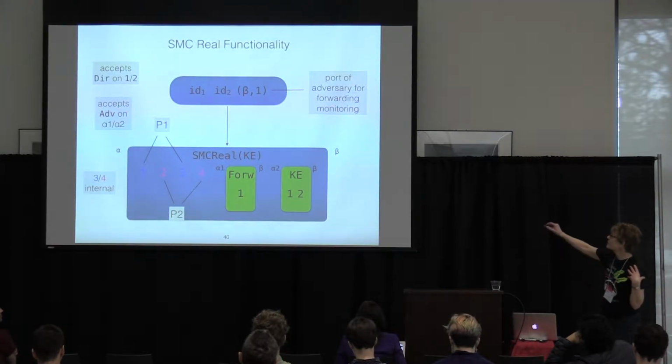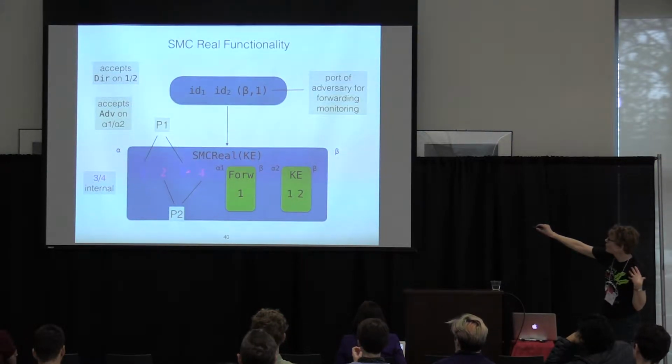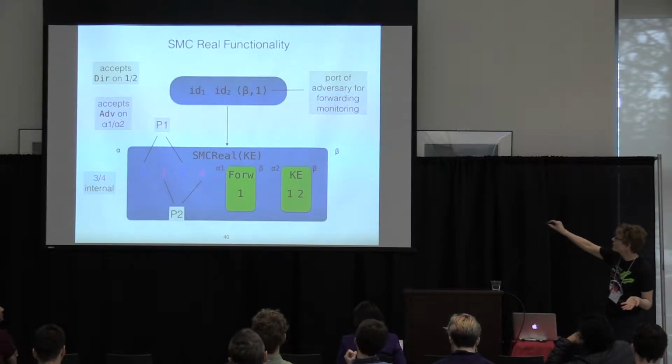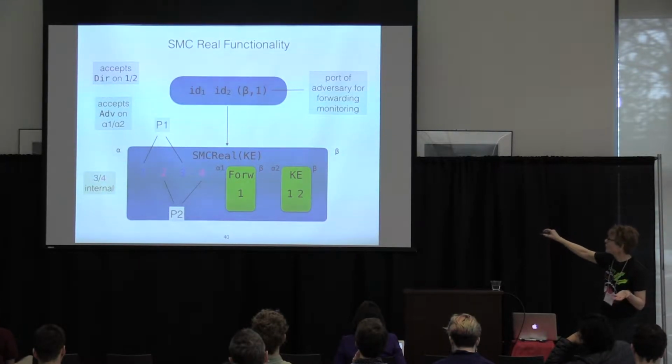And the beauty of this is that KE is a parameter to this, that it could be real or it could be ideal. And the functionality is written in a way that's completely agnostic to what it is. Between 3 and 4 can use KE in these 2 phases to agree upon a key, and then that key can be used by party 1 to send the one-time encryption from 3 to 4, and then party 2 can finish up by decrypting with the key that it now knows.